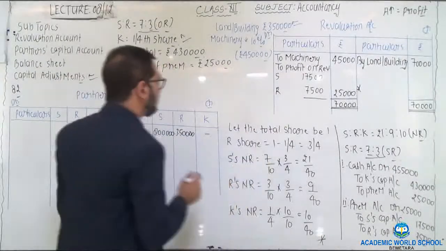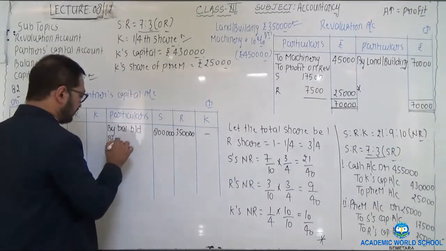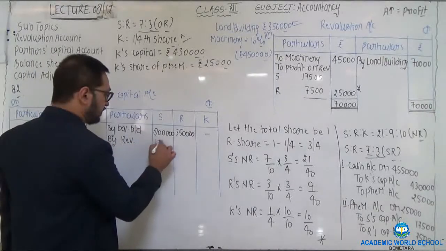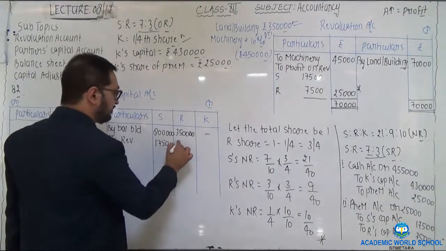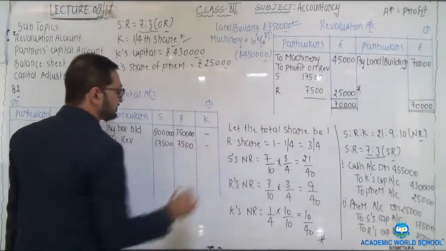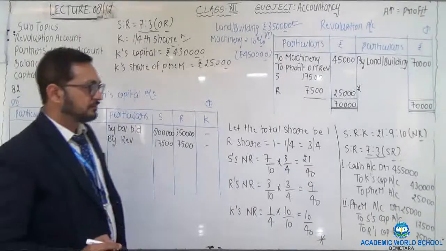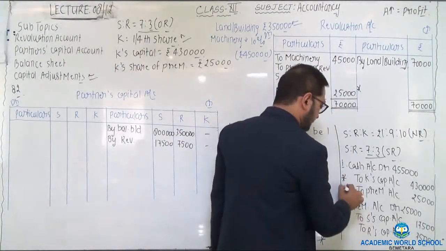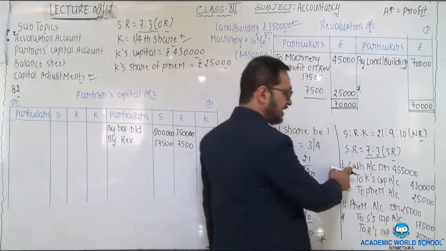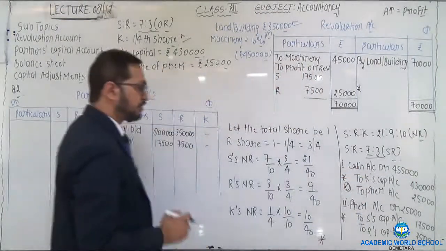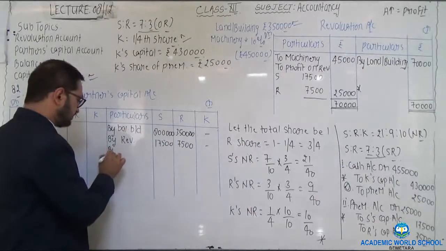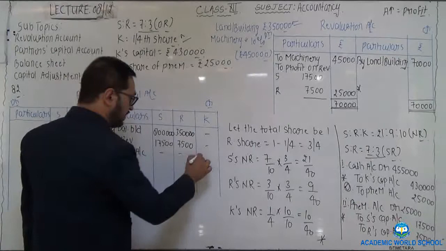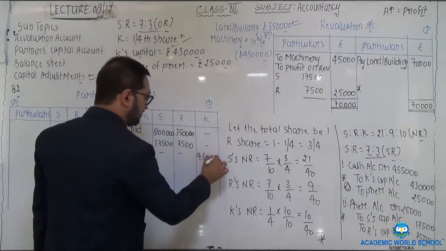This profit on revaluation can be posted on the credit side of partners capital by writing by revaluation 17,500, 7,500. These two journal entries cancel. This premium entry would be cash to K's capital. The name of K is placed on the credit side, so write on the credit side of K by cash account, amount being 4,30,000.